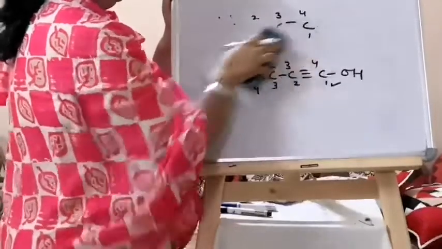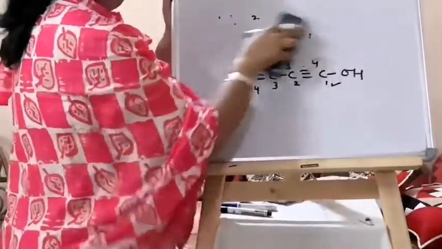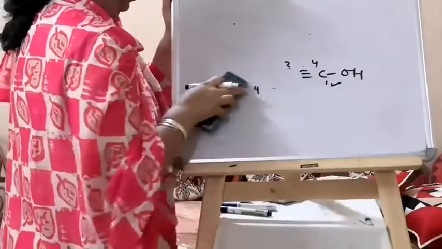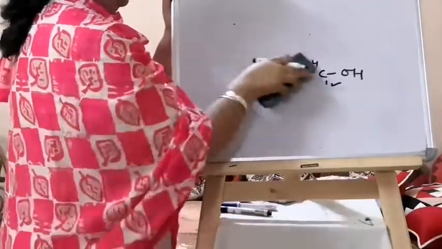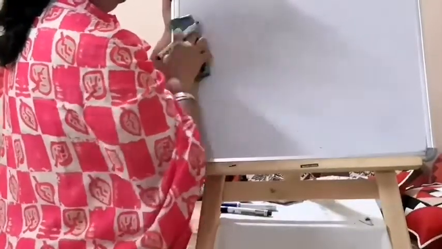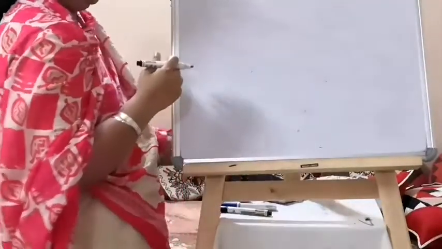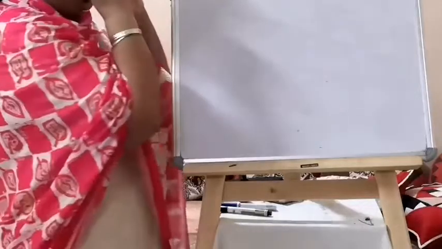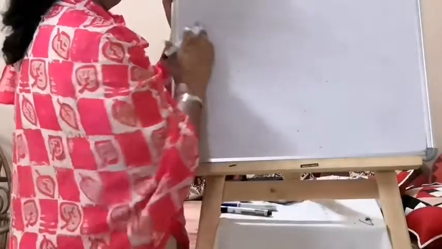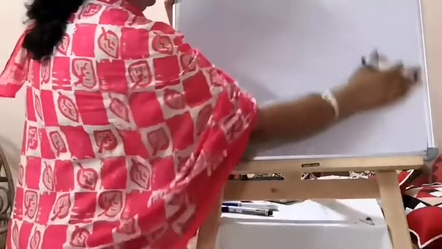That order of preference you have to learn from that list, and if you don't learn it, then you will face a problem. Every time you will have to look into the list and then find out which group is more reactive, which is less reactive. So this was about that.